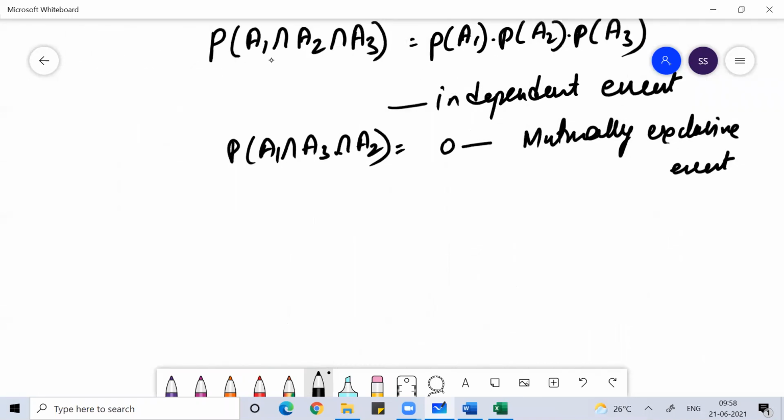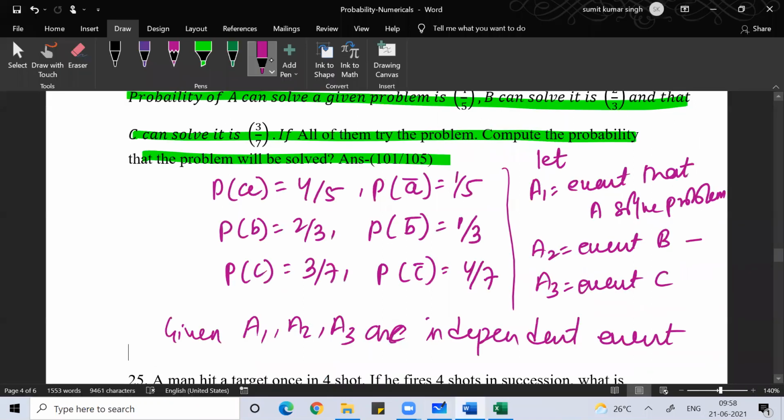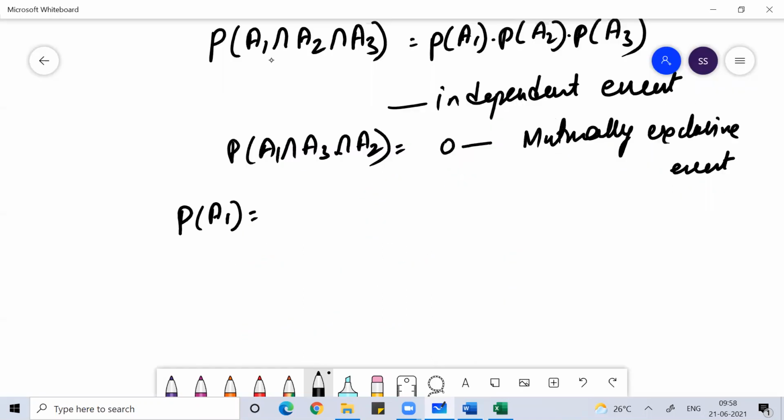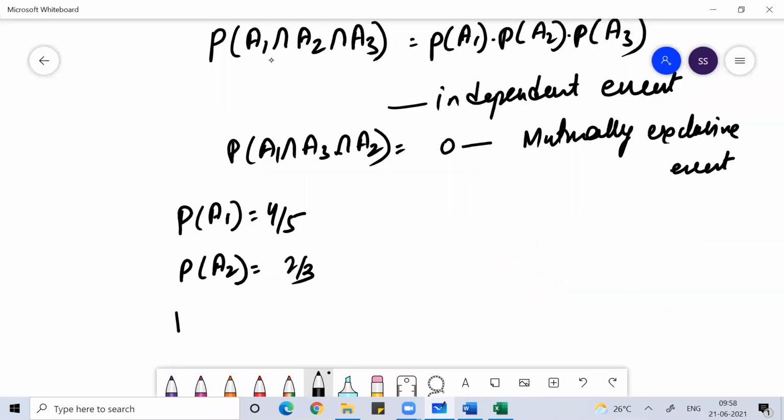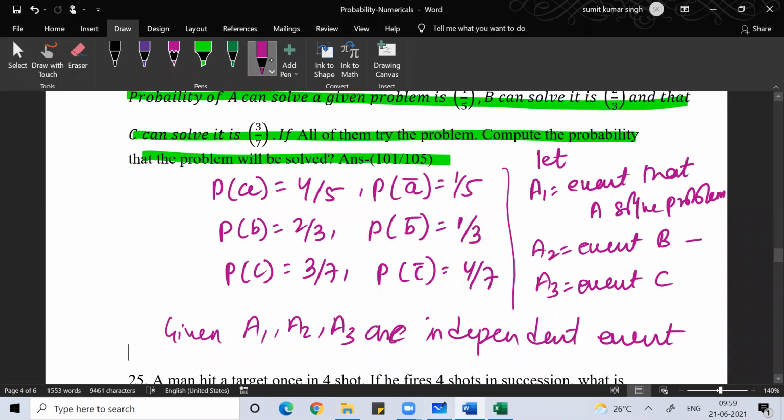The probability that A solves the problem, that is the probability that A1 happens, is given to us as 4 by 5. A2, B solves the problem, is 2 by 3. And C solves the problem, that is A3, is given to us as 3 by 7. So guys, what is the question? The question is to compute the probability that the problem will be solved.